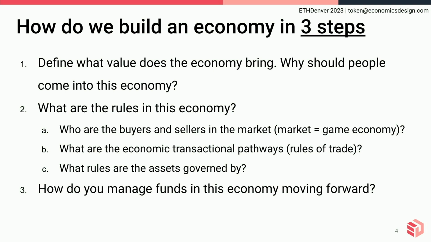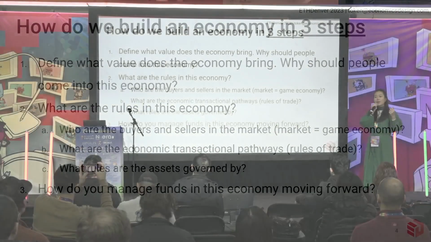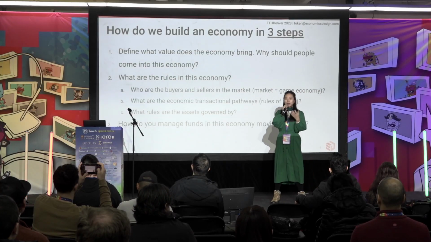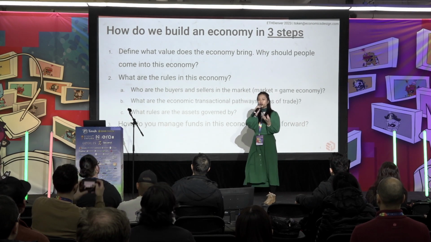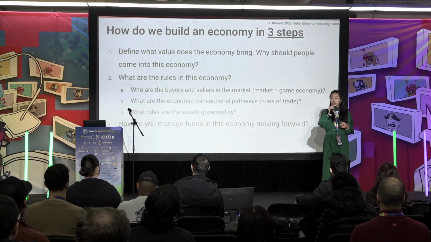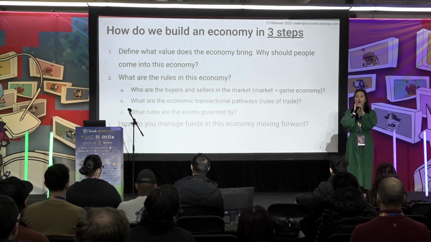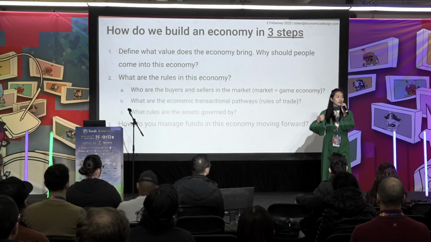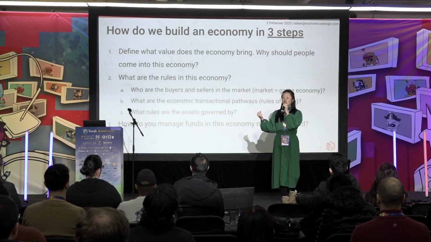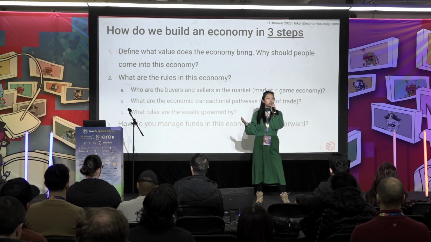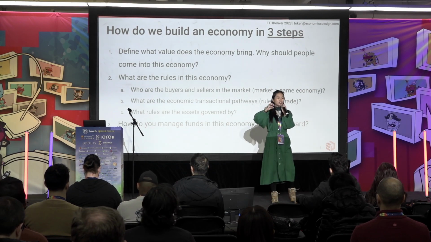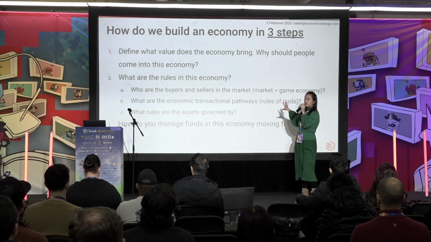The second thing we're going to look at is what are the transactional pathways? When people come into your game, they interact with each other, or they interact with the game, they interact with smart contracts. So we need to understand what are the rules that all these different transactions are abiding by. And lastly, we're going to look at what are the rules that the assets are being governed by. When you're interacting with people, you're trading assets, trading some sort of things that have intrinsic value. And these intrinsic value assets, they have to abide by some form of rules, and we can embed these rules in there. That's why games are so fun, because we get to define these economics from all the different angles.